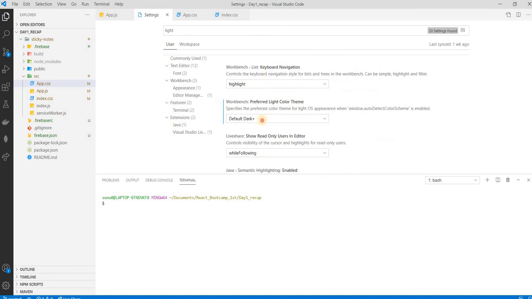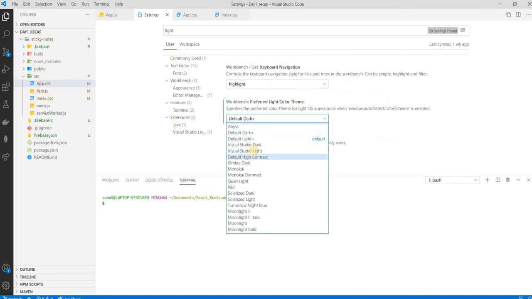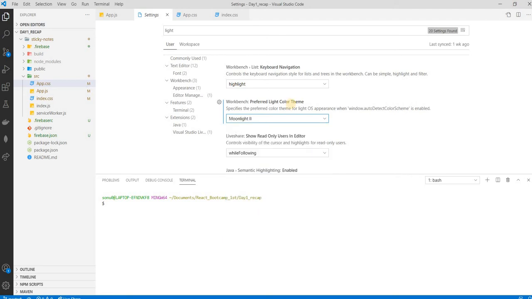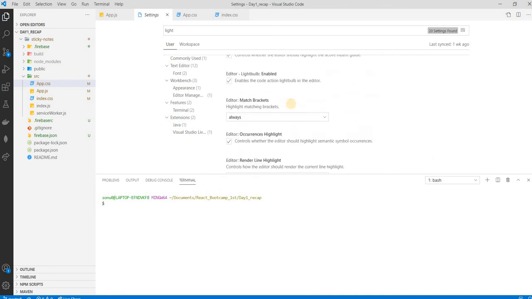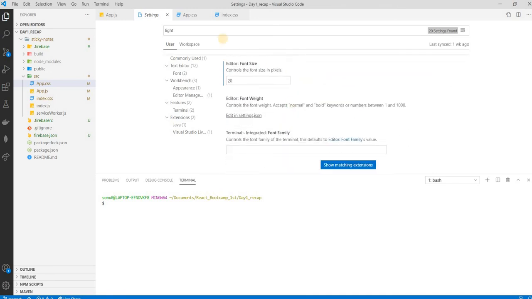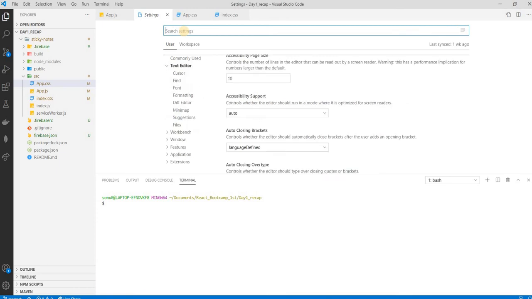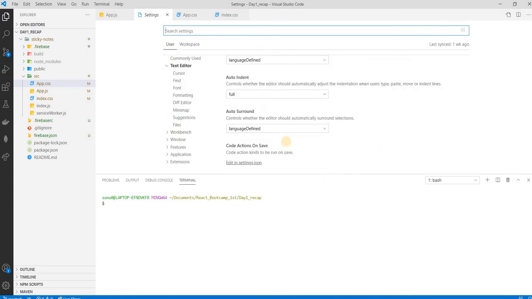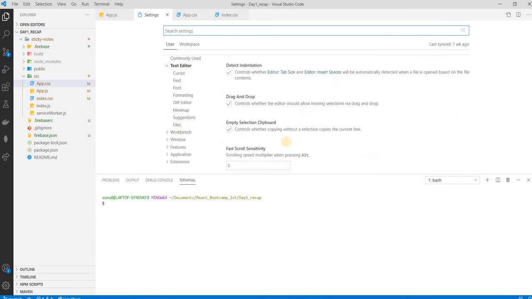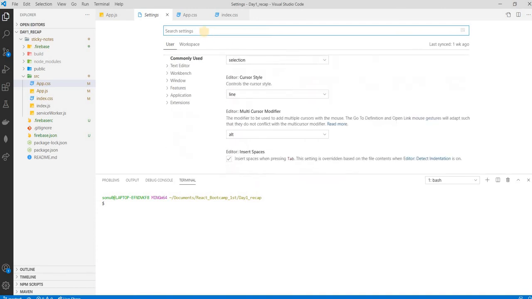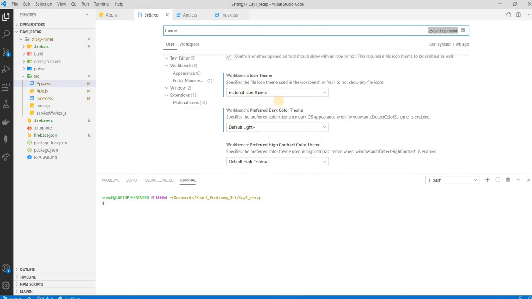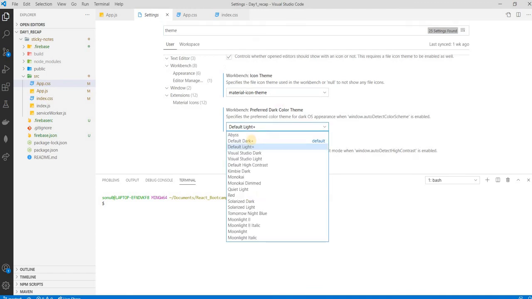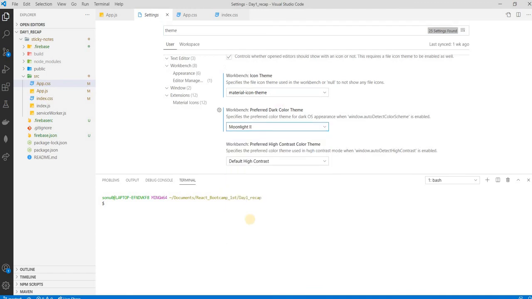So this is preferred light color theme, moonlight too, right? But I have to change other thing. No, where was it? Font formatting, diff editor. No. Yeah. Workbench. Yeah, preferred dark moonlight.